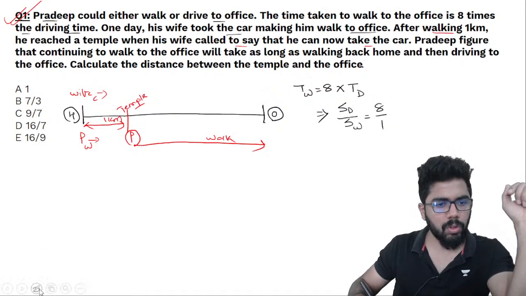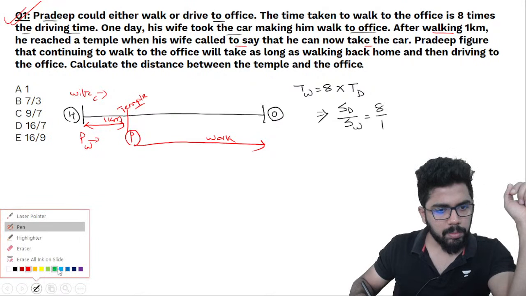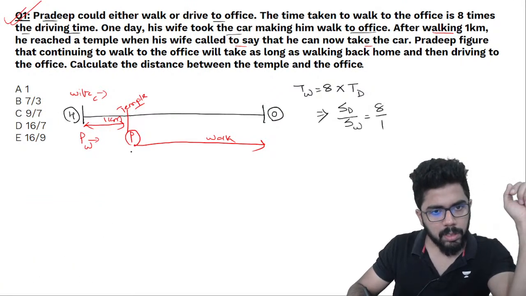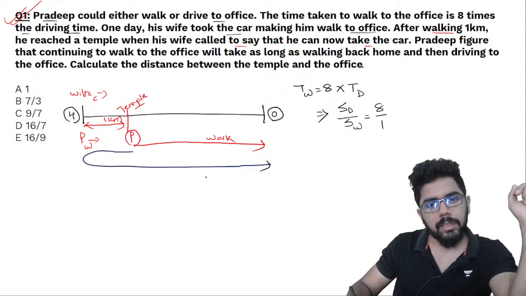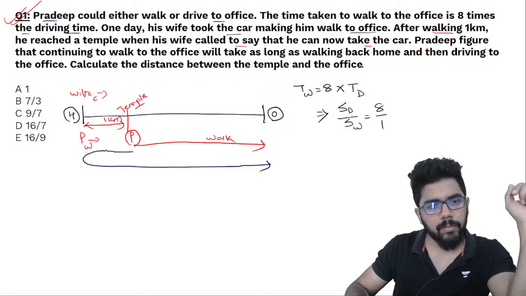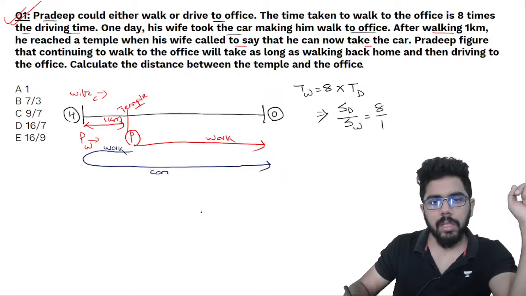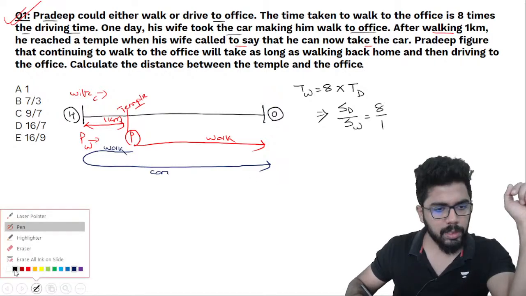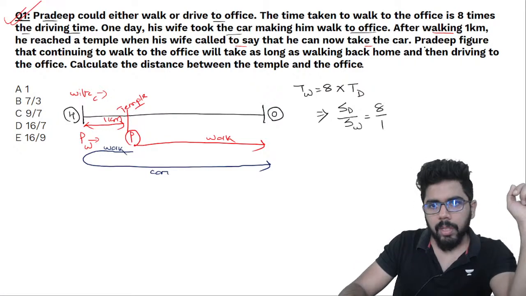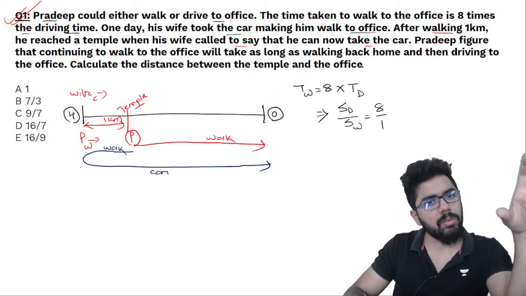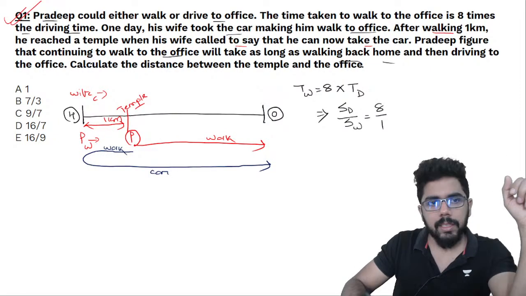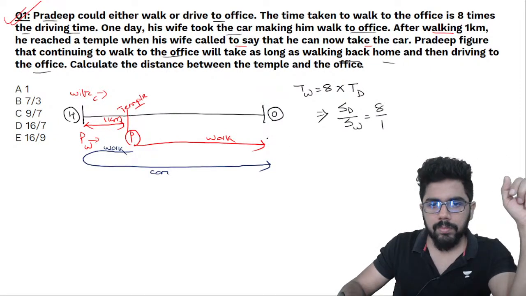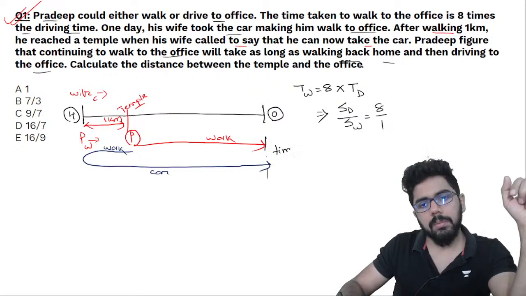and reach his office, or Pradeep, what he can do is from this point he will turn back, go to his home and take the car and again reach the office. So this part he will walk and then this part he will come in car. Now in both the cases, okay, now he figures out that continuing to walk to the office will take as long as walking back home and then driving to the office. तो ये दोनों केस में टाइम सेम है.